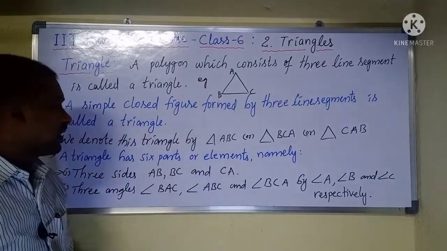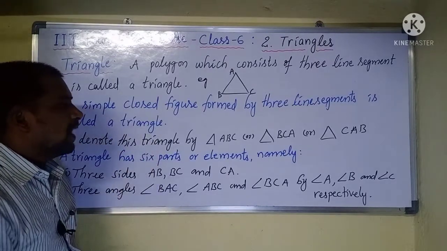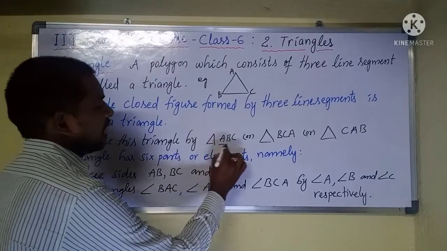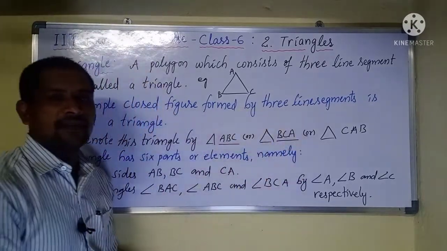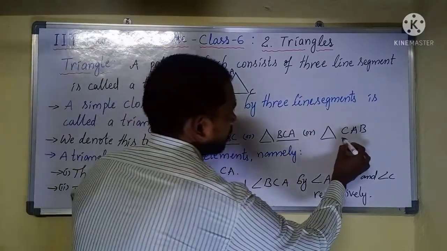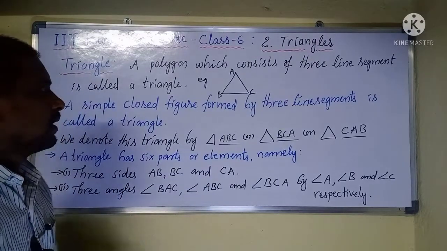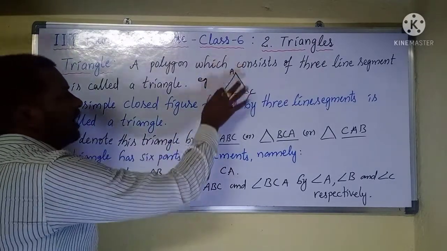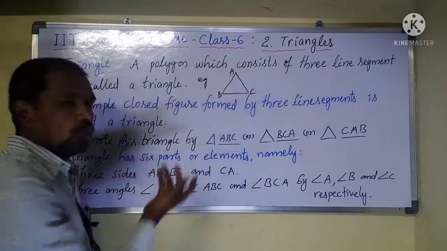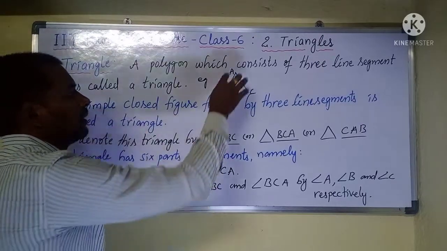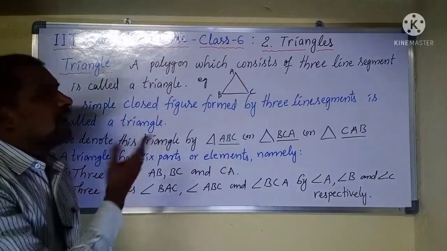What are the properties? We denote this triangle as triangle ABC. Otherwise you can denote it as triangle BCA, or triangle CAB. We can call it in any way.